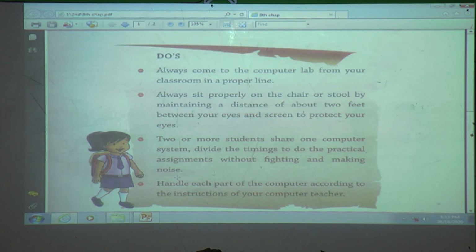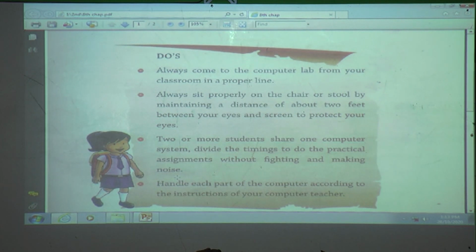Yes, monitor, keyboard, mouse, CPU. These are the four main parts of the computer. Instead of that, a computer also has which parts? Printer, speaker, scanner, microphone. These are also parts of a computer.